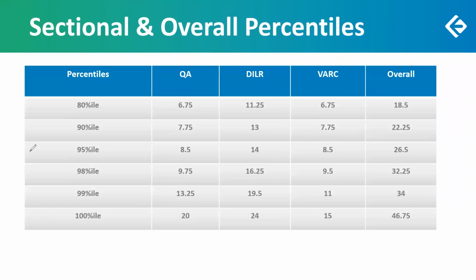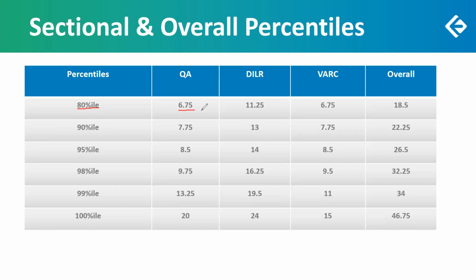Basically, this table will give you an understanding of the entire SNAP 2. So if you want to get a percentile of 80, then these are the good scores for 80 percentile.